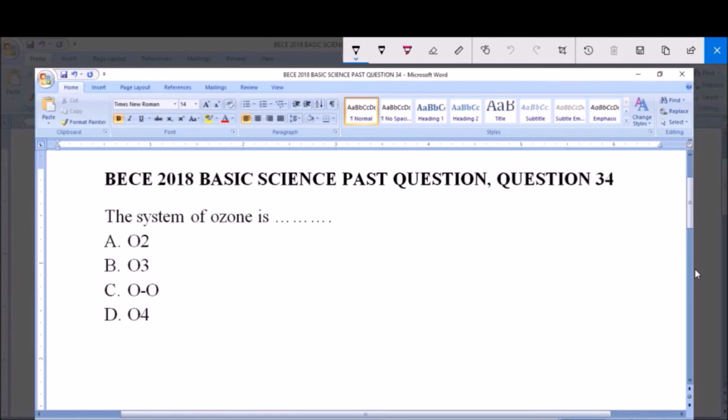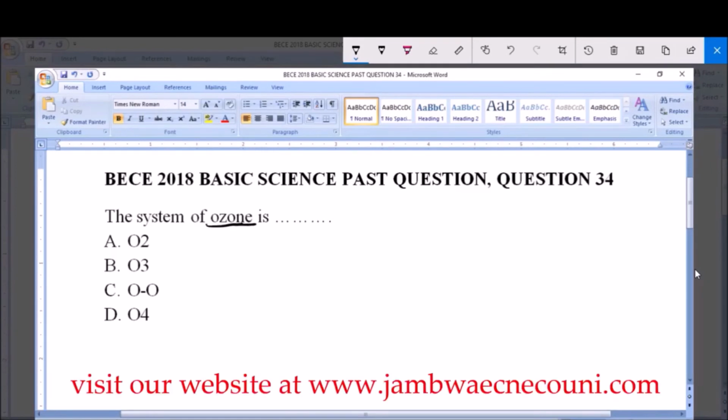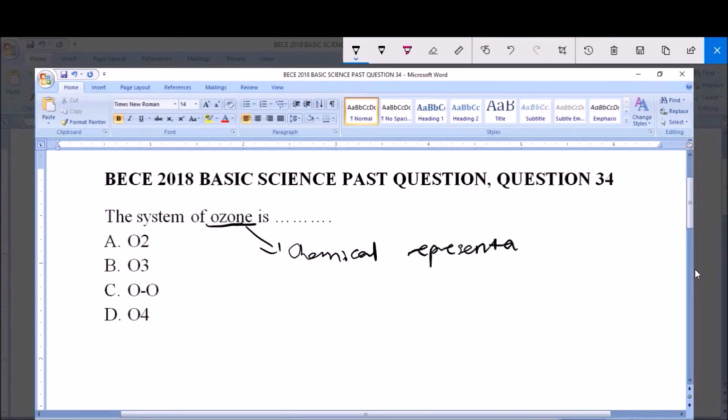The symbol of ozone is dash. A, O2, B, O3, C, OO, and D, O4. Now they're just asking us simply the chemical representation of ozone. That's what this question is asking us.